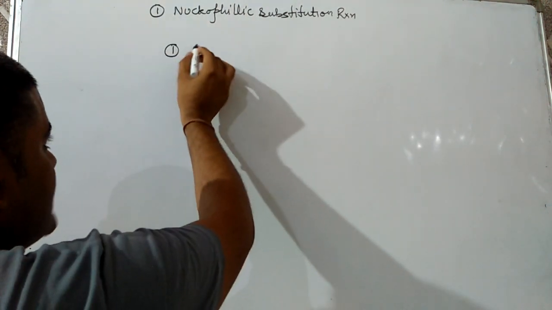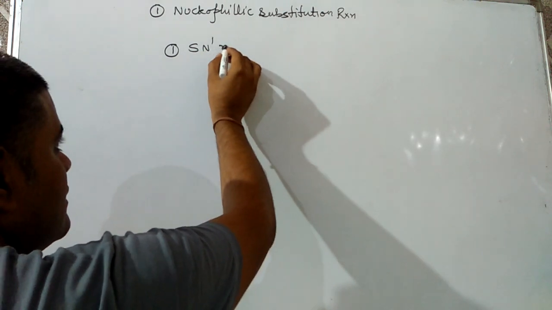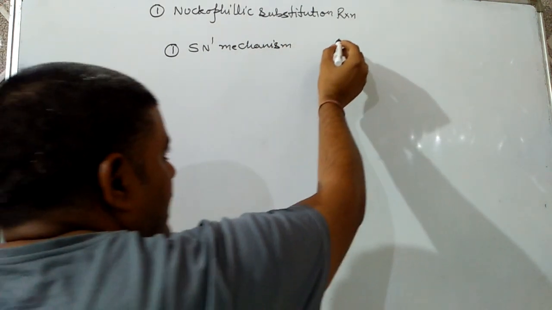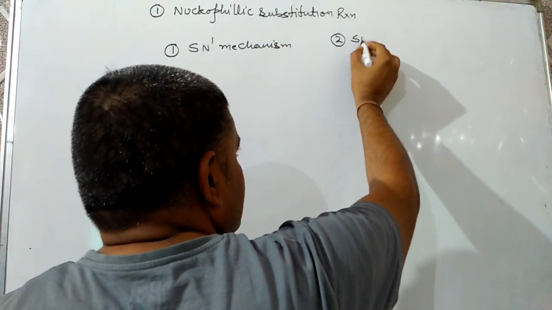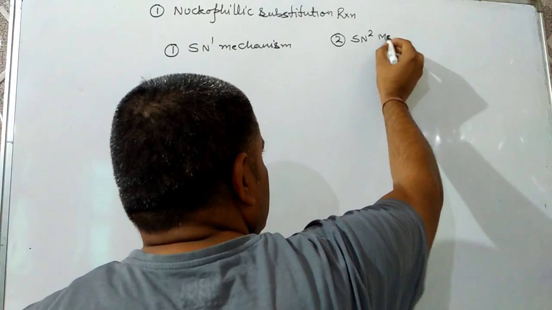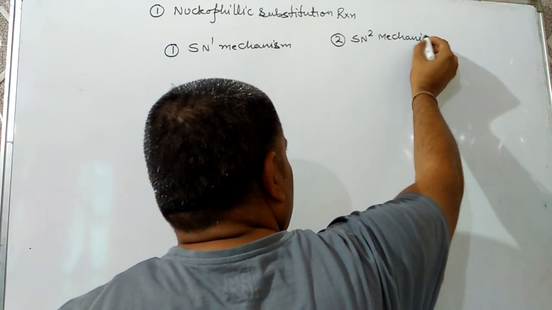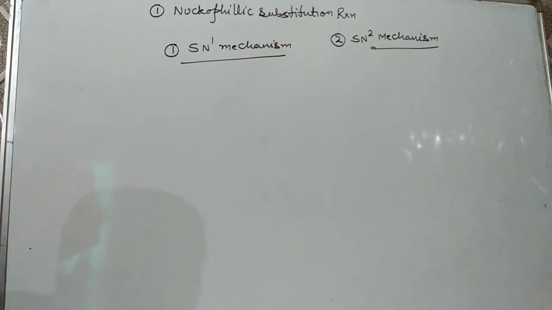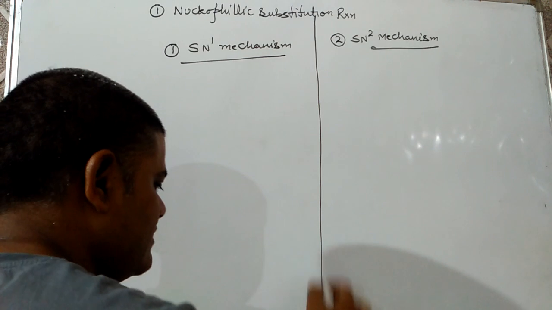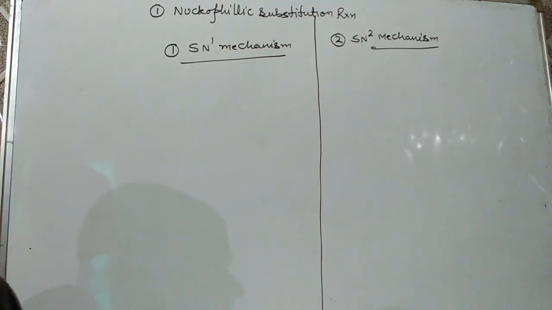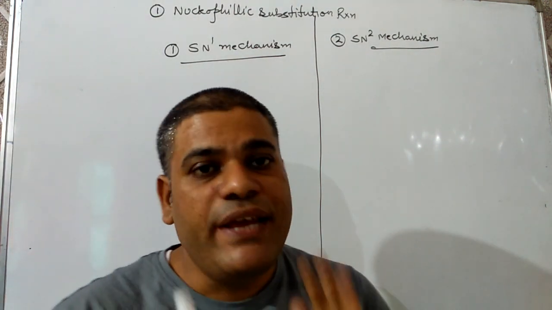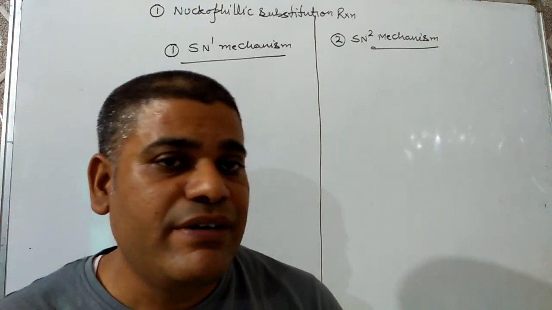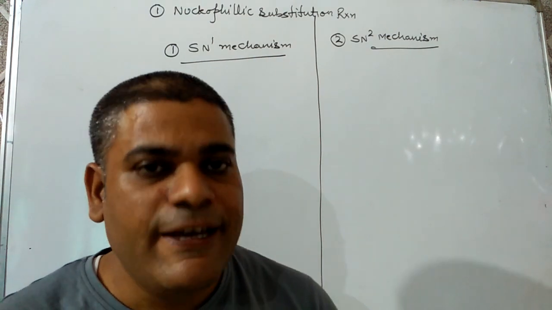The first one is SN1 mechanism, and this topic is very important for board exams as well as competitive exams. The second one is SN2 mechanism. The nucleophilic substitution reaction takes place by two mechanisms, SN1 and SN2. Now a question might come regarding their difference: what are the differences between SN1 and SN2? Please try to understand this concept, it is a very important topic. That's why I am requesting you to understand this carefully.